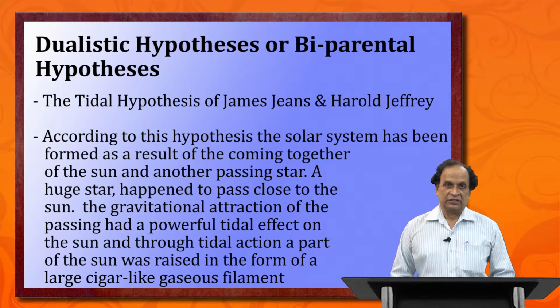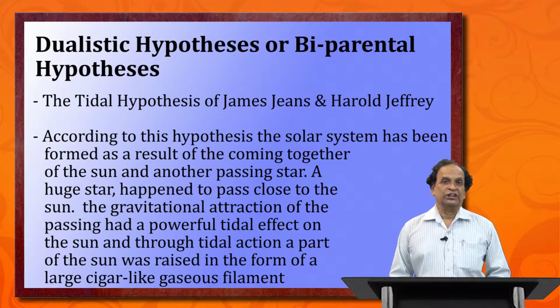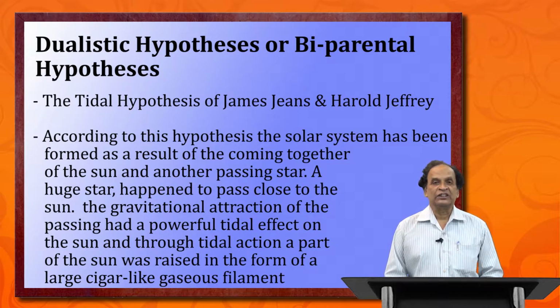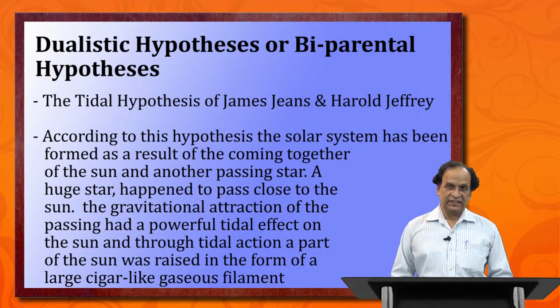Due to the attraction, a part of the body of the sun came out, and it started splitting into bits, into small planets, and they started moving around the sun. That is how the solar system finally developed.